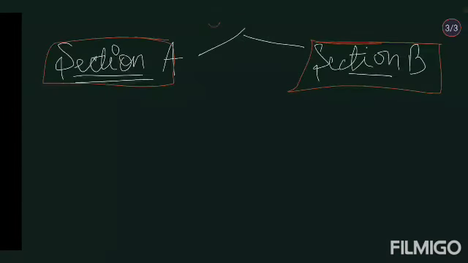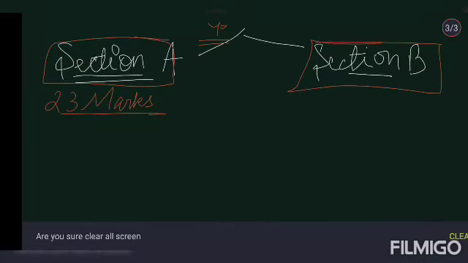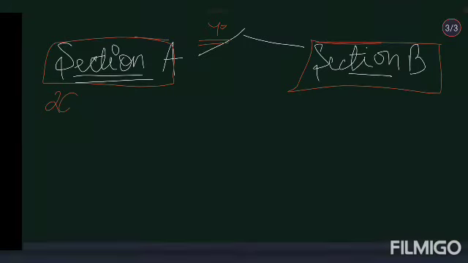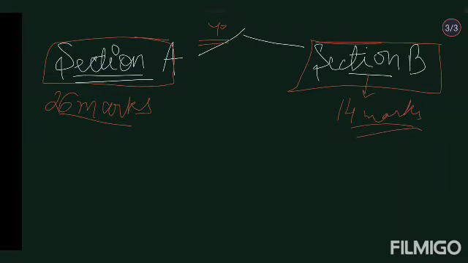You have a total of 40 marks, in which section A and section B will be divided. Section A is going to be of 23 marks. Please forgive me for my handwriting. Sorry, it's not going to be 23, it's going to be 26. I'm sorry. So section A will contain 26 of your marks, and then section B of course will be of 14 marks. So you have to extract 26 marks from section A and 14 marks from section B.